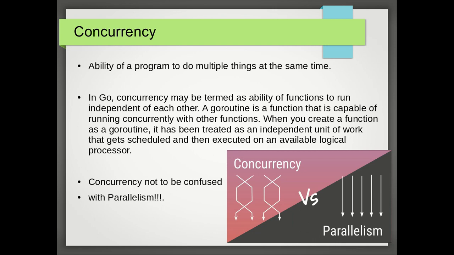Goroutine is a function that is capable of running concurrently with the other functions. So when you create a function as a Goroutine, it is treated as an independent unit of work that gets scheduled and then executed on any available logical processor. The Golang runtime scheduler manages which Goroutine gets executed on which processor and at what time. So the Go runtime manages this for us.